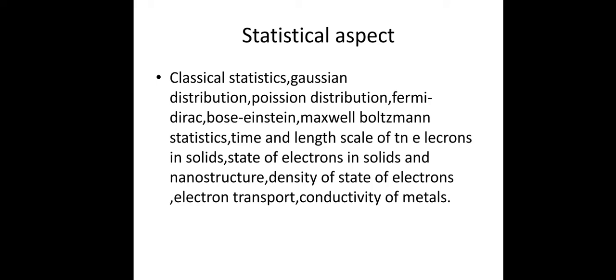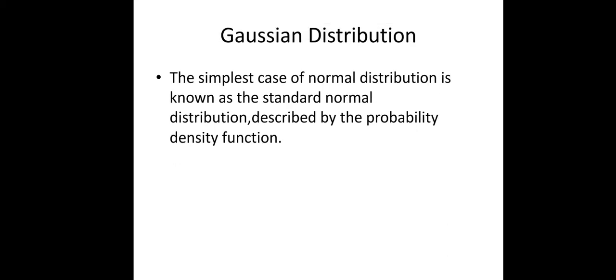Hello everyone. We will learn Electronic Science Paper 4, Unit 3: statistical aspects for nanotechnology. The statistical aspects are the Gaussian distributions, Poisson distributions, Fermi-Dirac, Bose-Einstein, Maxwell-Boltzmann statistics, time and length scale of the electrons in solids, the electrons in solids, nanostructures, density of states, and conductivity of metals. First we will discuss what is the Gaussian statistics or the Gaussian distribution.